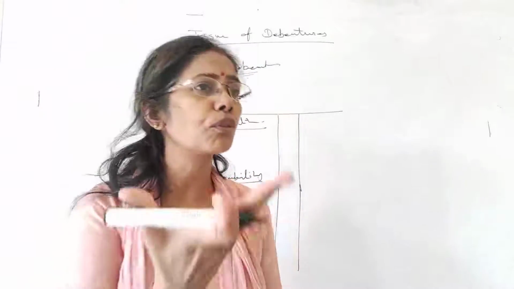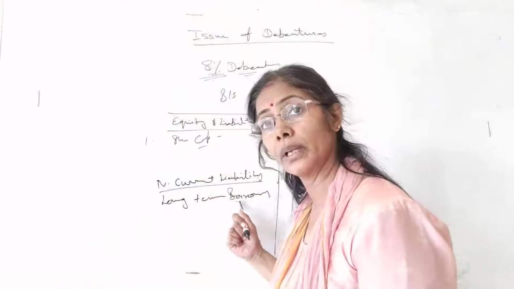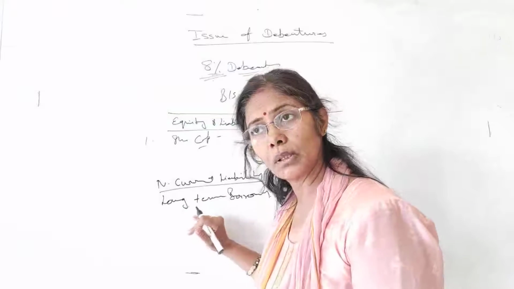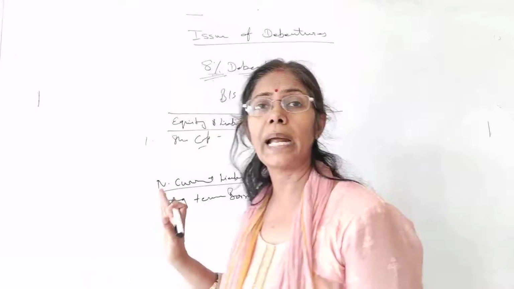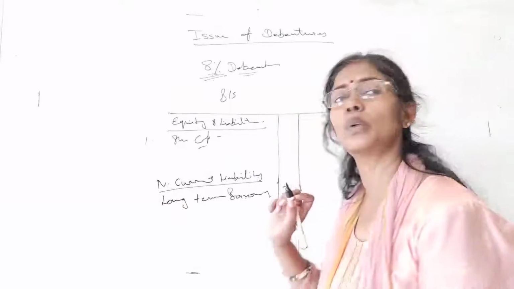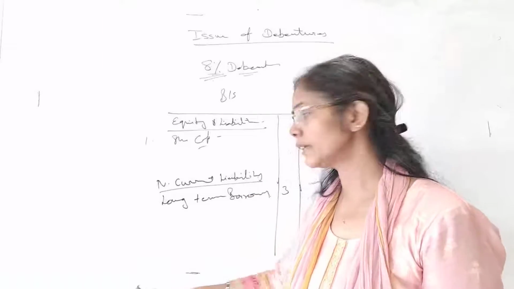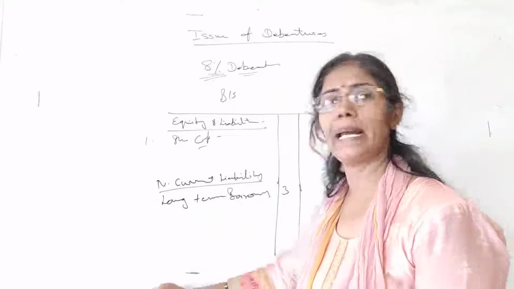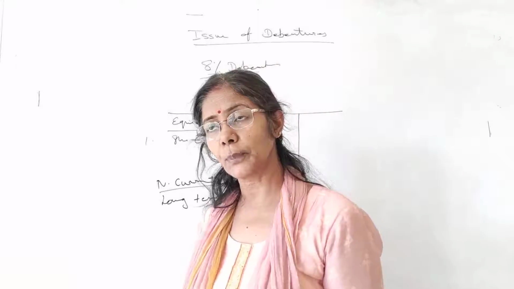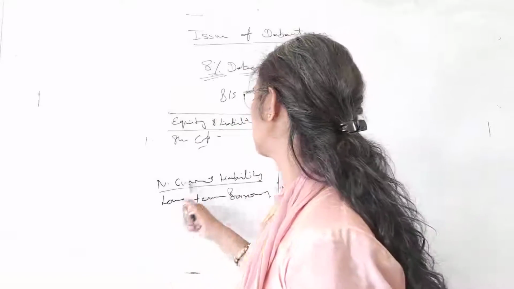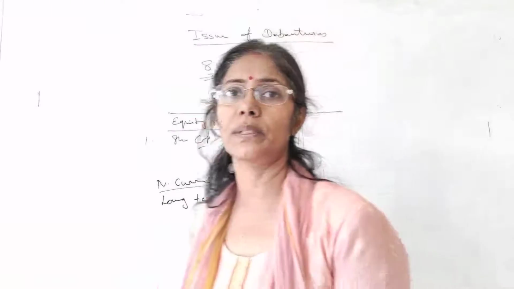When you take a loan from the bank for a long period of time, that is also your long-term borrowing. So what comes in the long-term borrowing? Either this is a bank loan or your debentures or what? That you have to mention. Suppose this is your note number 3. So you will prepare note number 3 and there we mention long-term borrowings, and debentures are there. Where you take it for a short period of time, you show it under current liabilities. In current liabilities, what will come is your short-term borrowings.